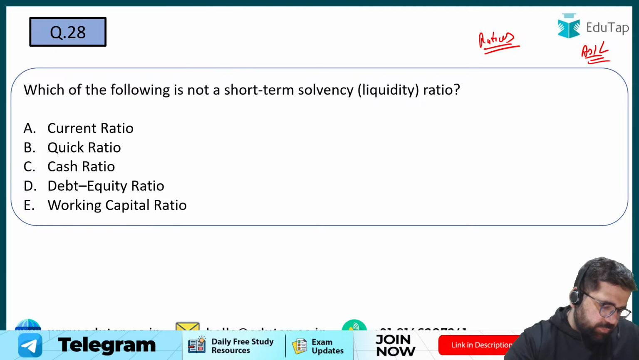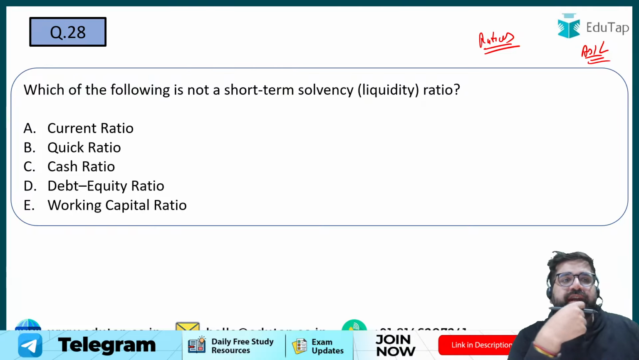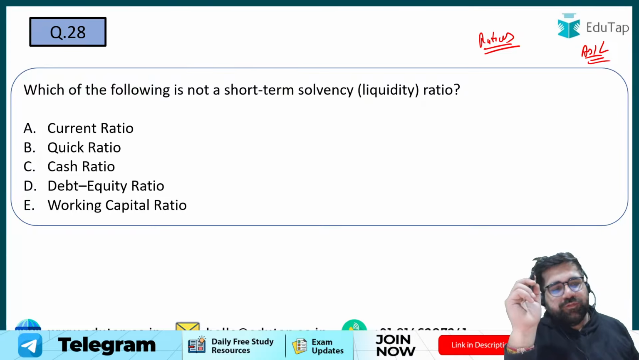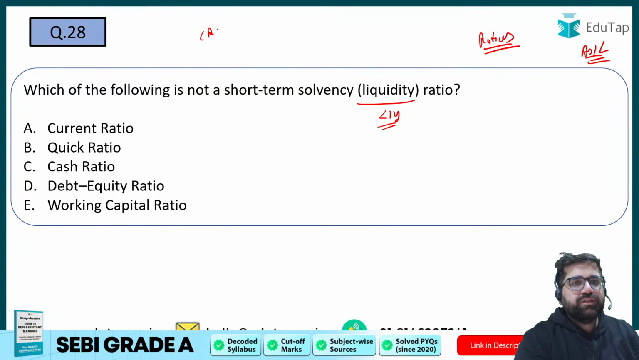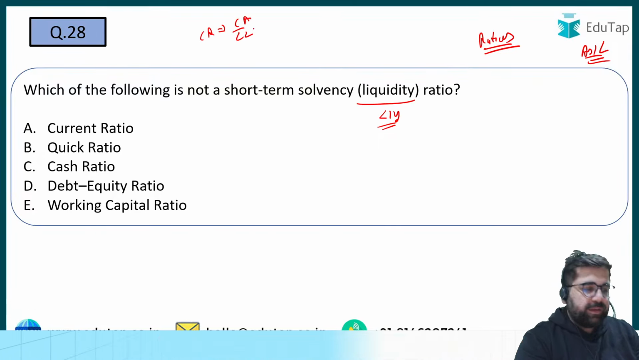Okay, great news. Question 28. Which of the following is not a short-term solvency liquidity ratio? So in liquidity, we generally consider less than 1 year. So I have my current ratio. Current ratio is your current assets divided by your current liability.